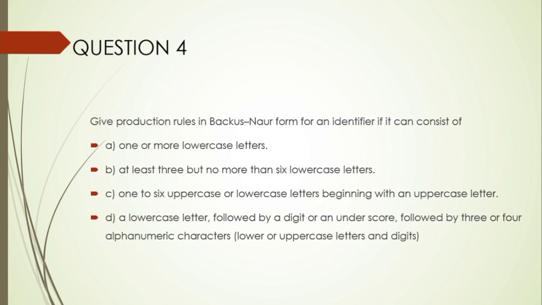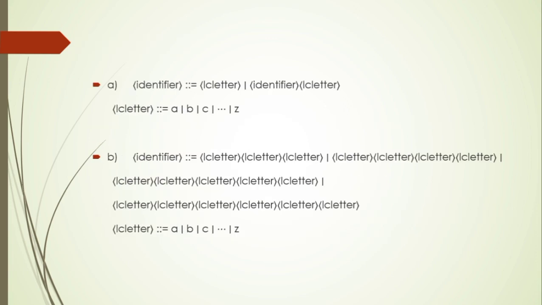B. At least 3 but no more than 6 lowercase letters. Identifier equals lowercase letter. So we're going to start from 3 and continue up to 6 lowercase letters, and lowercase letters can be from a to z.